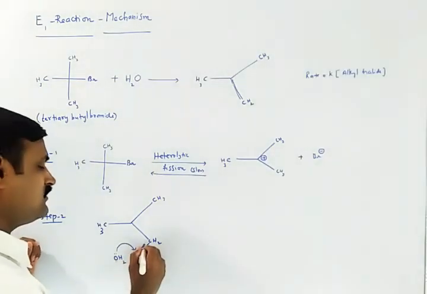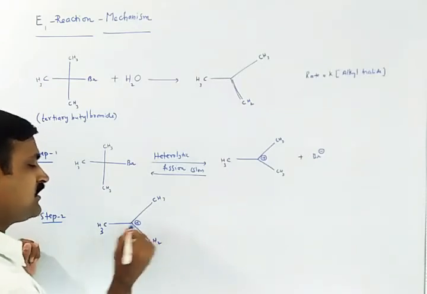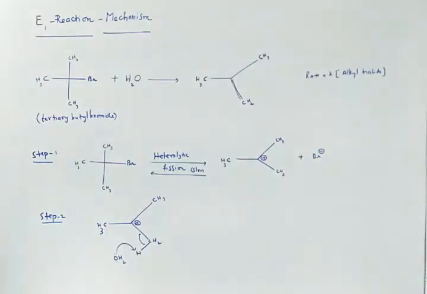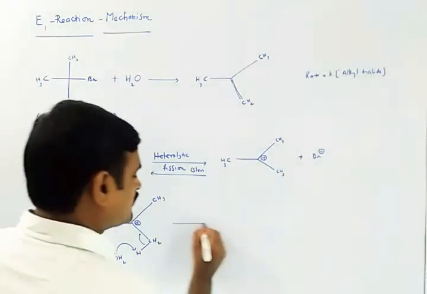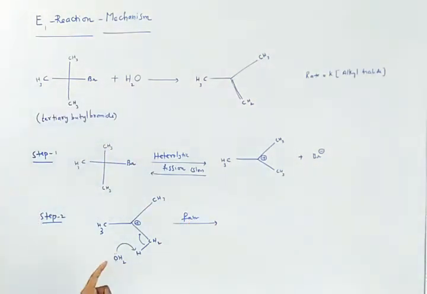At the same time the bond will move towards this one. As this is a carbocation, it will be satisfied. After that, this process is a fast one. At a time, this bond will be shifted and the proton will be removed.